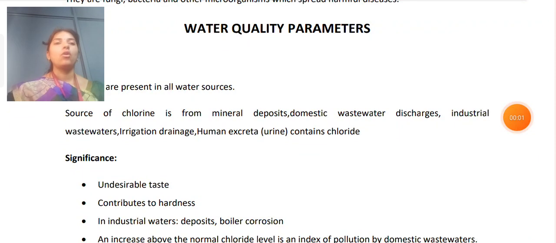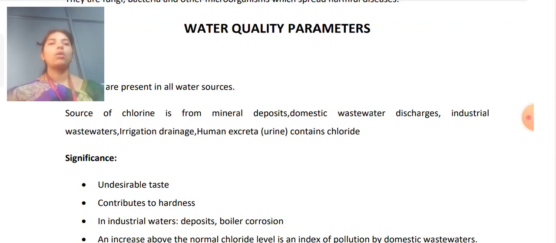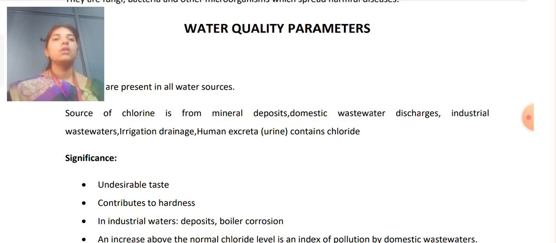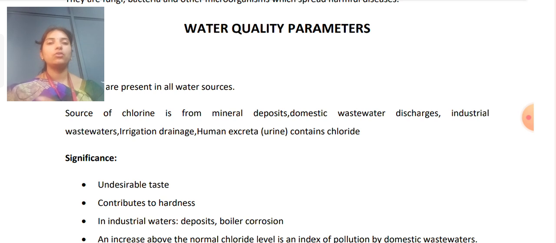So good afternoon. In the previous sections, we have already discussed how the water parameters have been, what the sources are, what the types of water qualities are, and how the water qualities have been checked for substances. Next we are going to see how the water quality parameters are used for the sources, their significance and their uses, and what the applications are of the elements present in the water sources.